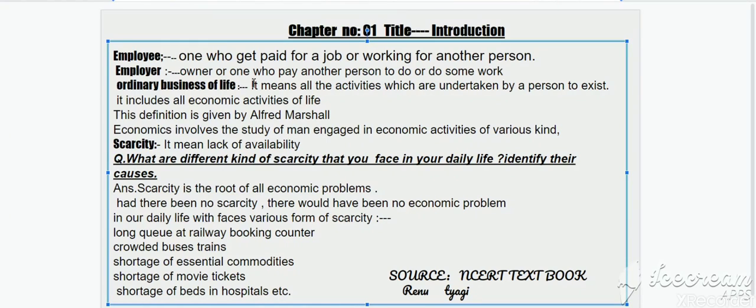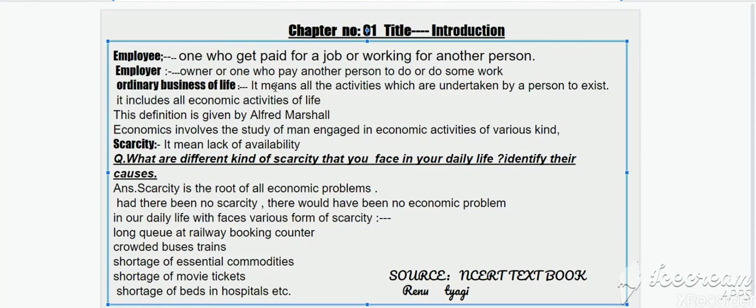Now the next term is ordinary business of life. Children, it's a very important term of this chapter, ordinary business of life. It means all the activities which are undertaken by a person to exist. It includes all economic activities of life, and this definition of ordinary business of life is given by Professor Alfred Marshall, and economics involves the study of men engaged in economic activities of various kind.